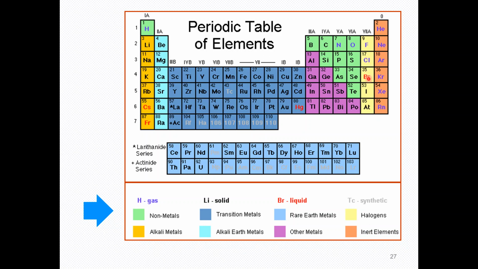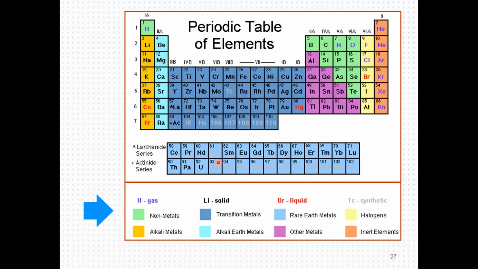We have bromine in the liquid form, and we have iodine and the other one in the solid form. Similarly, in the B groups, we have other elements. They are in the solid form except mercury. Mercury is in the liquid form. So this is how you can understand the periodic table.